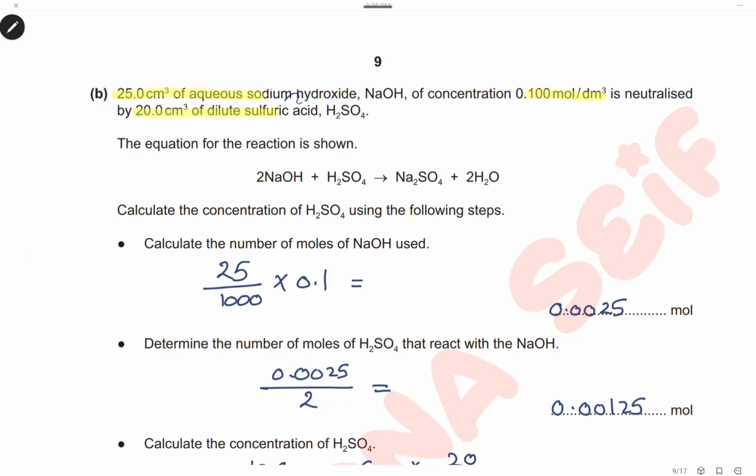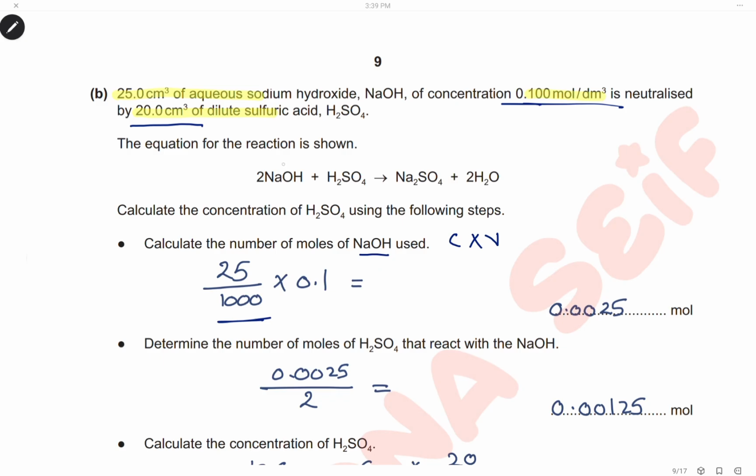25 centimeter cube of sodium hydroxide, concentration 0.1 mole per decimeter cube, is neutralized by 20 centimeter cube sulfuric acid. Here we have the equation. First, we will calculate the number of moles of sodium hydroxide. It is an aqueous solution, so the number of moles equals concentration times volume, 25 centimeter cube. First, convert it to decimeter cube by dividing by 1000, then multiplied by the concentration, which is 0.1. So the number of moles of sodium hydroxide will be